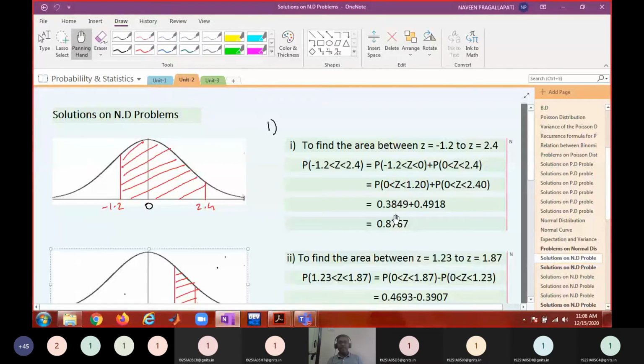So the sum of these two values is the area between minus 1.2 and 2.4.